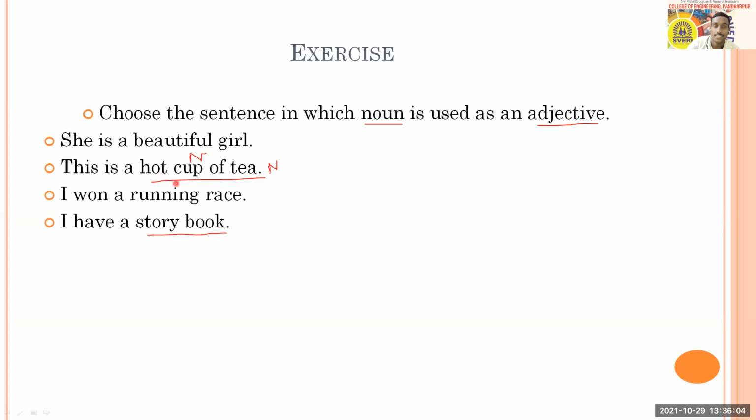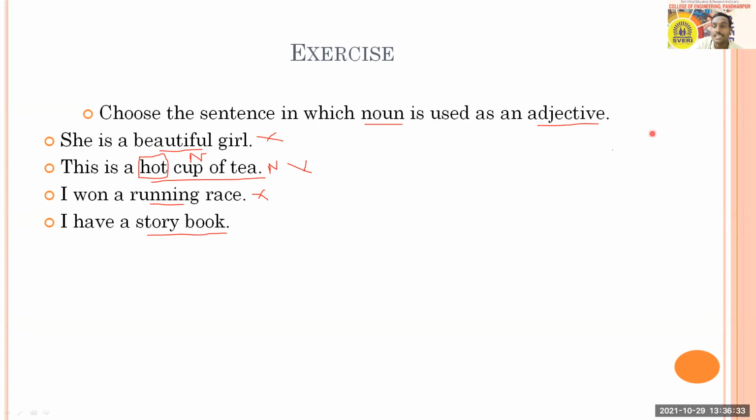Okay, but in this case, that cup of tea referring that adjective is only hot. Only hot. So option D is correct. All of you just try to understand what does it mean. In this first sentence, beautiful is adjective, so option A is not answer. In this case also hot is adjective and you cannot go for option B. Running is also not a noun here and it is not answer.